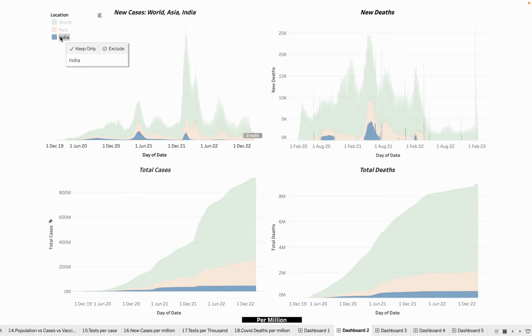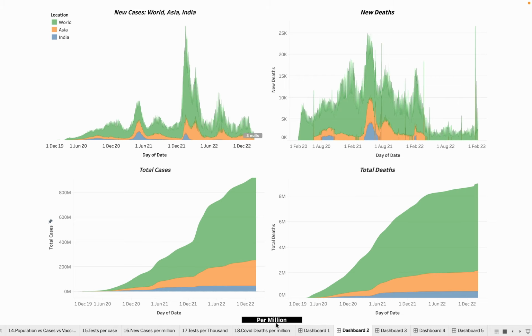We talk about India, then till now the total cases observed per day in September 2022 and new deaths in November 2022, and the total number of cases are 4 million plus and total deaths are 5 lakh. So this was all about the cases on different parameters: new deaths, total cases, total deaths per day and all.